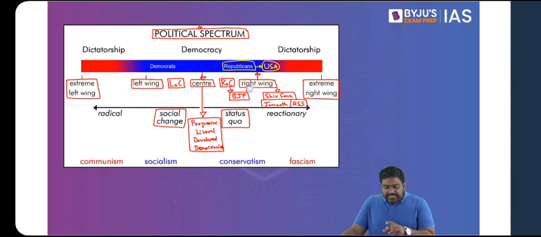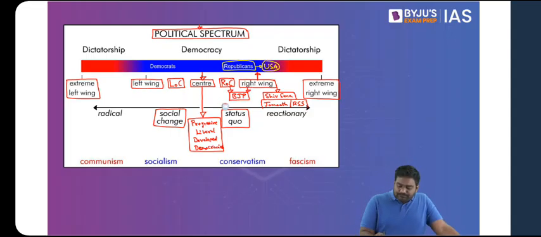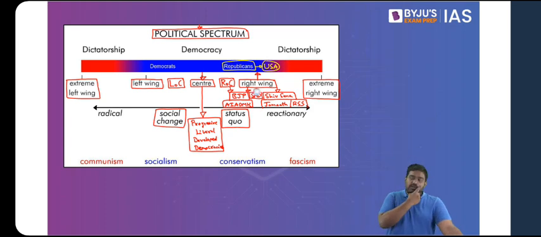All right. So these are the major parties that we have. Even if you look at other examples, I can say the AIADMK in Tamil Nadu is also a right of center or right wing political party. Then in Punjab, you have a party called the Shiromani Akali Dal. The Shiromani Akali Dal is also a right wing party. All right. So these are various examples.